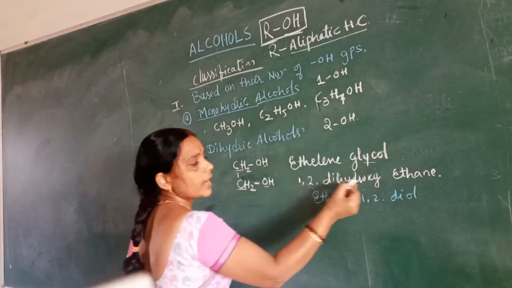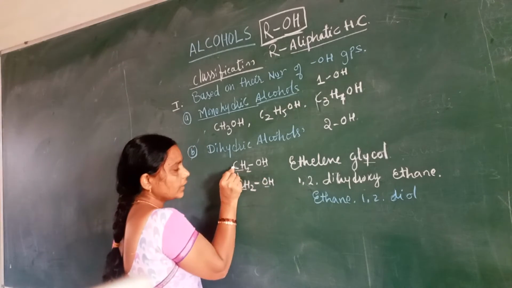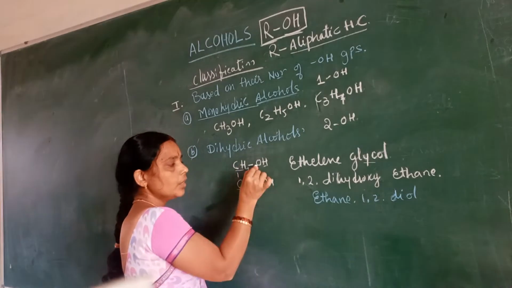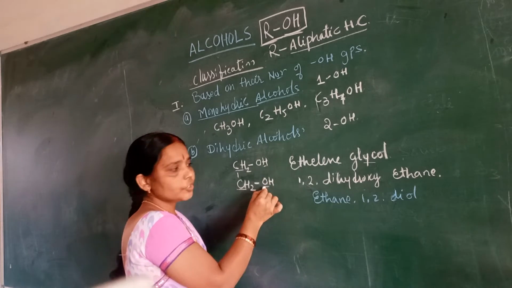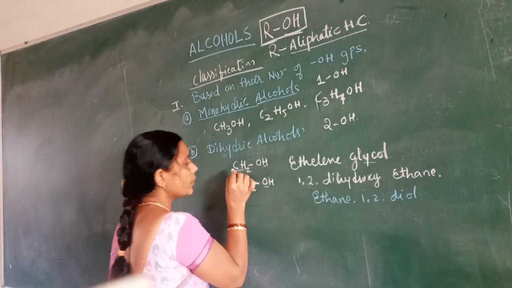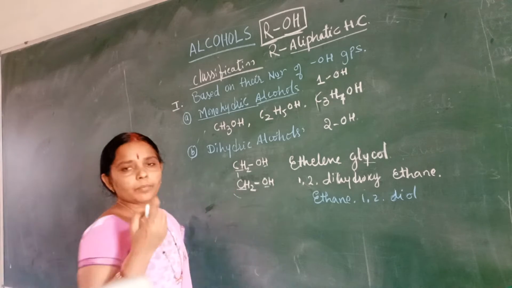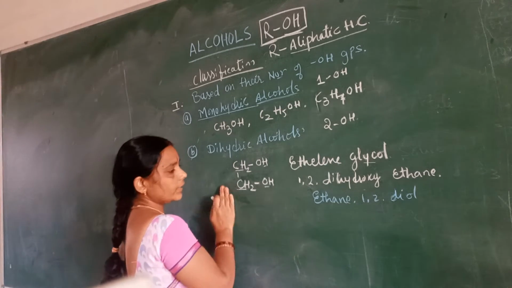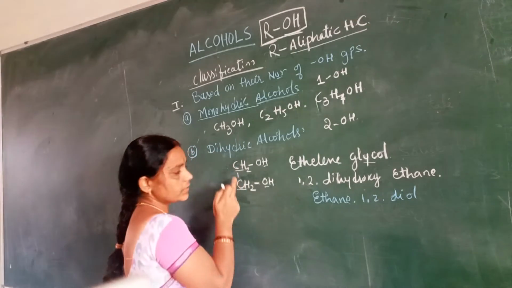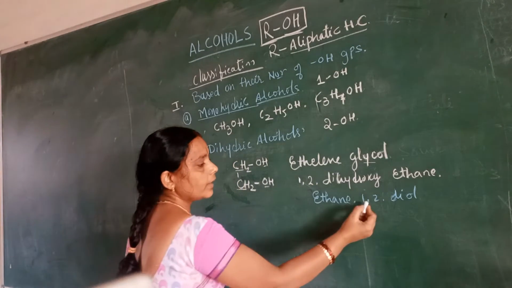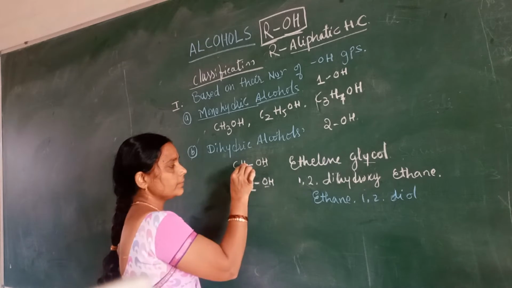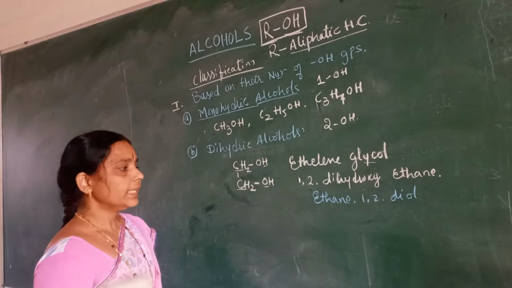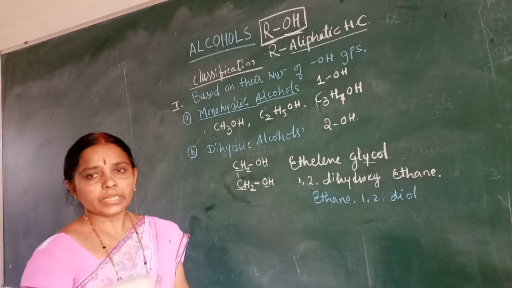So 1,2 dihydroxyethane: 1 for the first carbon atom and 2 for the second carbon atom, 2 hydroxyl groups have been attached. Hence it is dihydroxy. For which compound? A 2 carbon atom compound, so the root word is ethane. Because 2 carbon atoms are there, first carbon atom, second carbon atom, and 2 ol is there. So it is ethane 1,2 diol in that way.